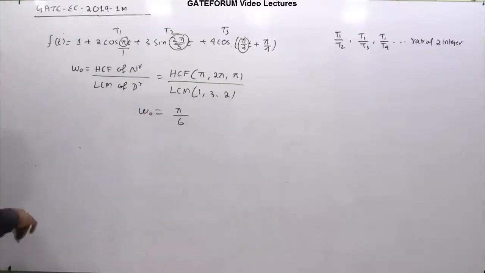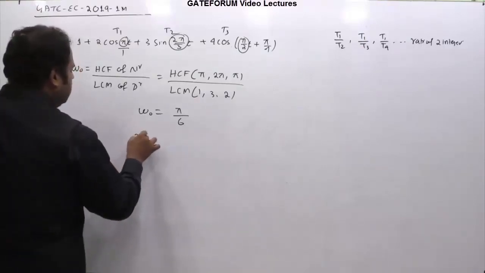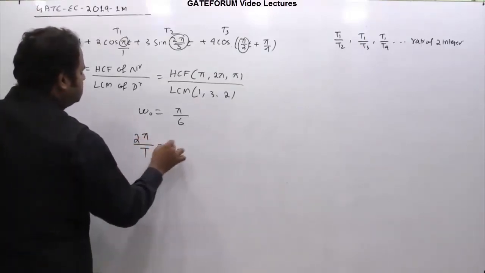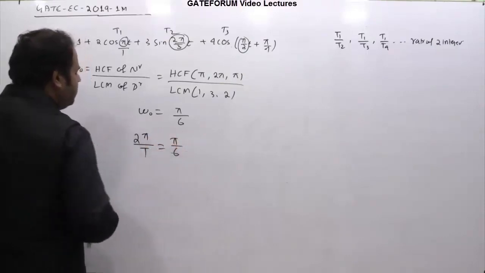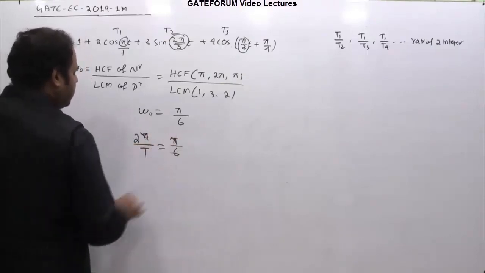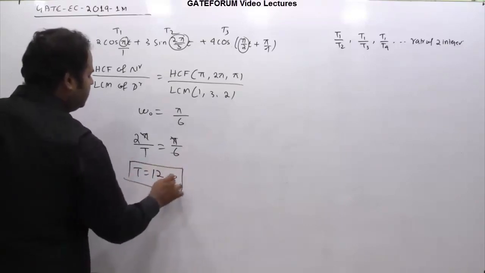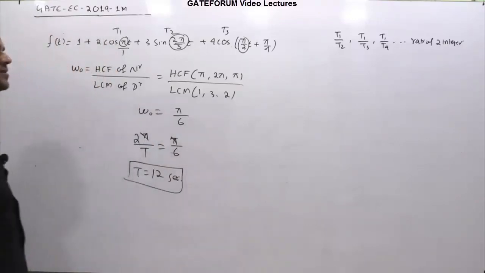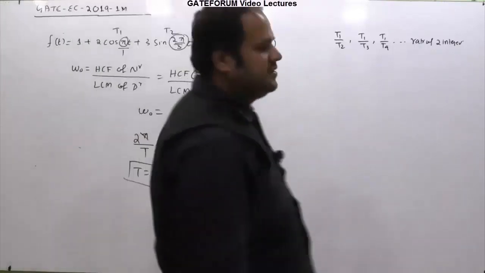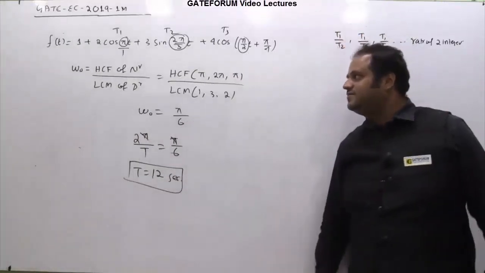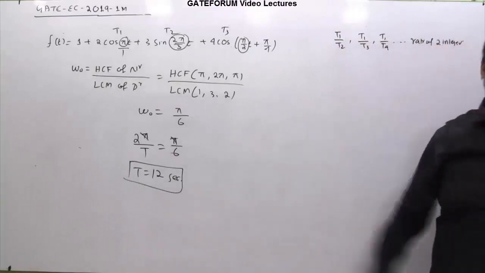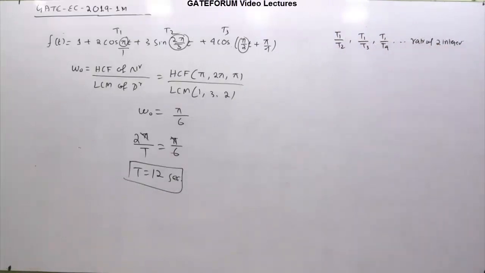But we are not supposed to find the fundamental frequency. We are supposed to find the fundamental period. So what is omega naught? Omega naught is 2 pi by T. 2 pi by T equals pi by 6. Pi cancels out, so T comes out as 12 seconds. So T equals 12 seconds and that's the fundamental period. This is again a very straightforward and simple question. Just by knowing this logic, we can come to the answer within 20 to 30 seconds. So the answer is 12 seconds.